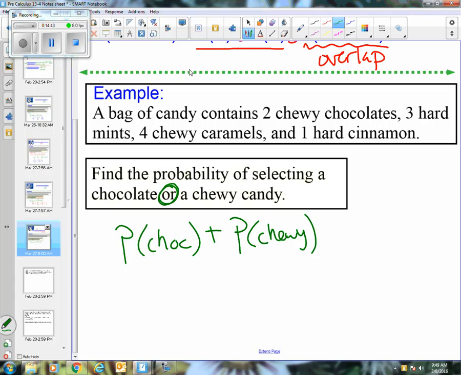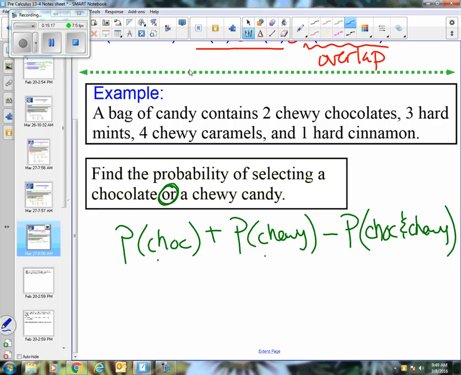So chocolate and chewy, are there some that are both? Well, there's 2 chewy chocolates, right? And there are 4 chewy caramels. So we have a whole bunch that are chewy, but notice 2 of those chewy ones happen to be chocolate as well, which means if we count them in the chocolate category and we count them in the chewy category, you have just overcounted. So we have to subtract off the overlap, which ones are chocolate and chewy. So the ones that fit in both of those categories.